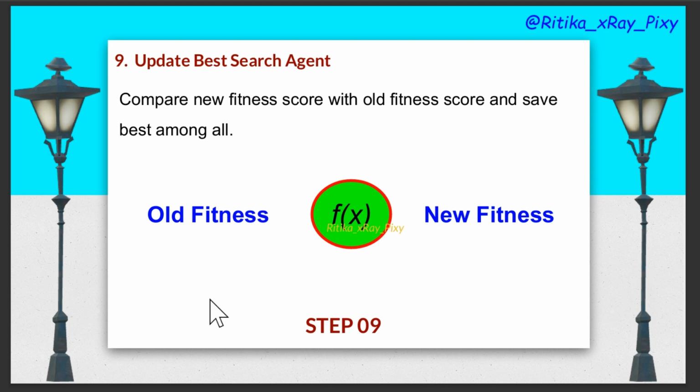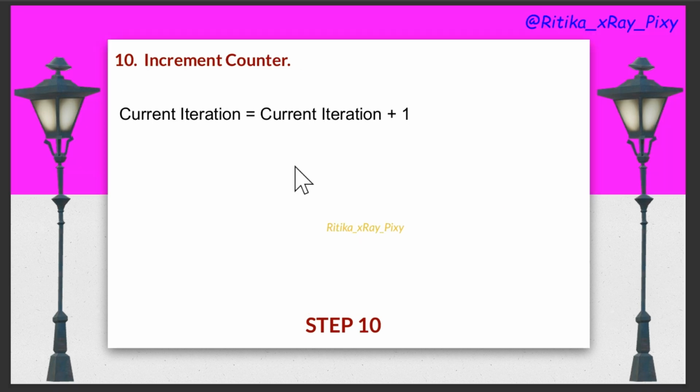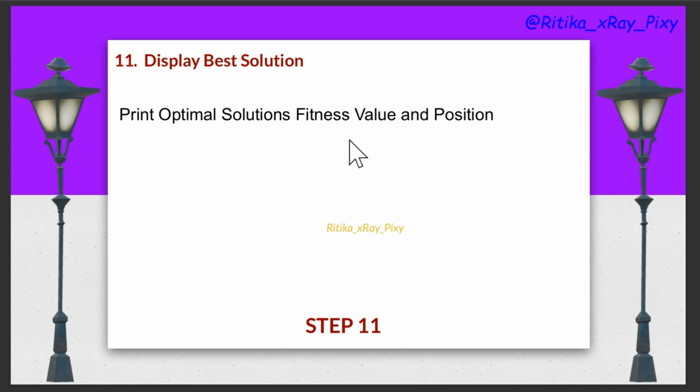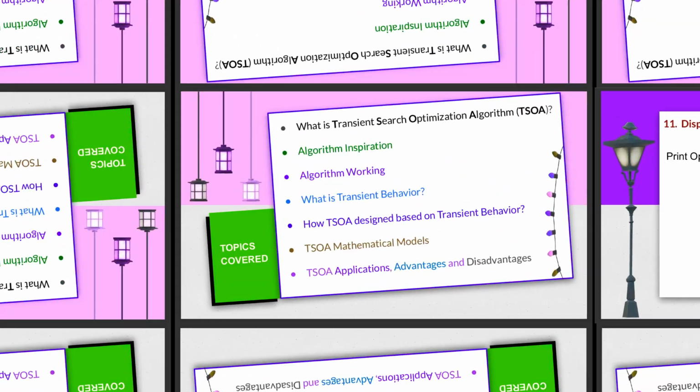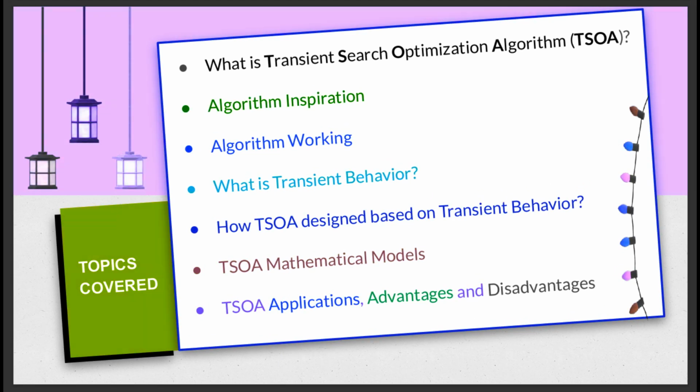After this, we will increment the counter in the current iteration. We will add 1 and then we will repeat the loop. Suppose maximum iteration we have 100. So 100 times this loop will repeat, and after that it will display the best solution. So we can use this algorithm to solve different optimization problems, because this algorithm's results are compared with recent 15 different optimization algorithms, and this algorithm provides efficient results.